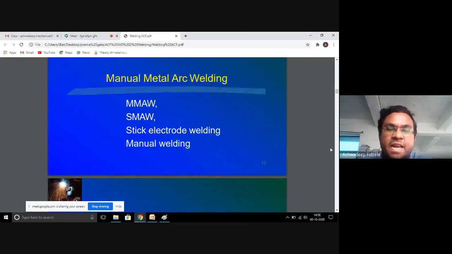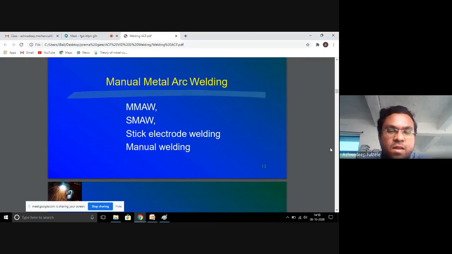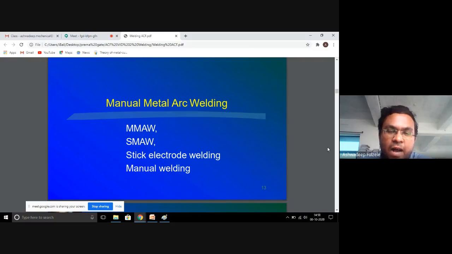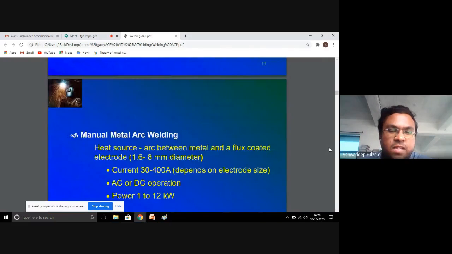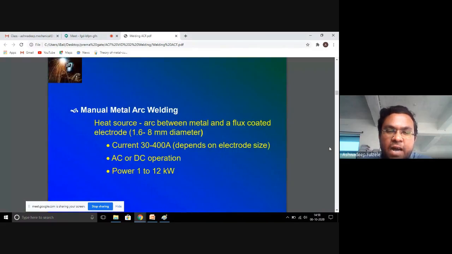The manual metal arc welding process is as follows. The heat source is an arc between metal and a flux coated electrode at around 1.6 to 8 mm in diameter. Current ranges between 30 to 400 amperes, and certainly depends on the electrode size and on what parameters we select.